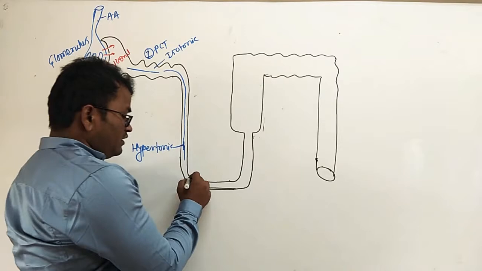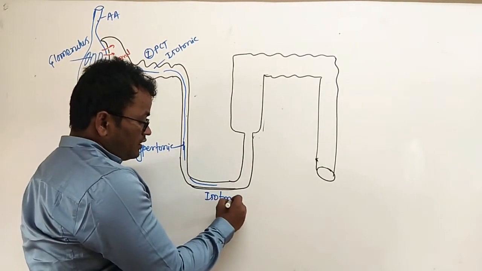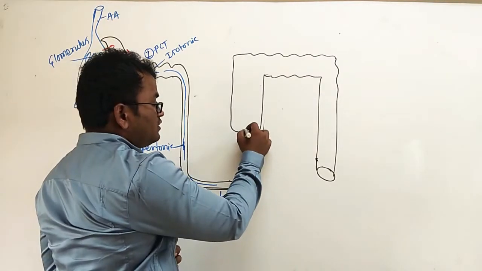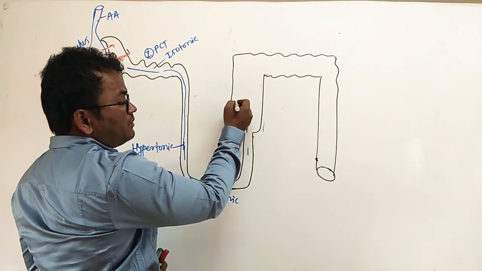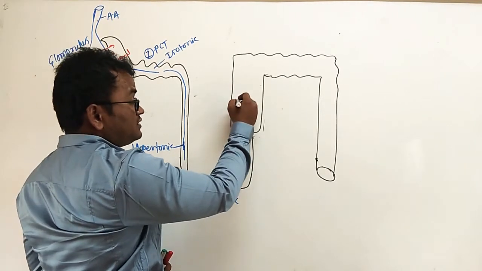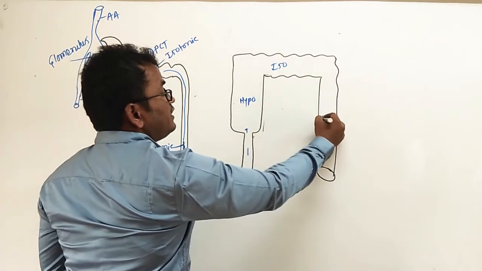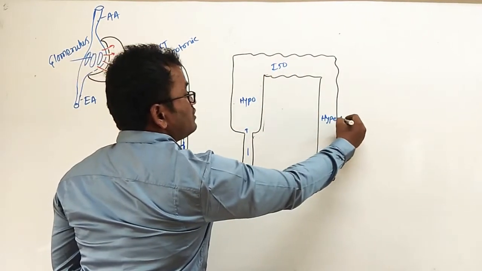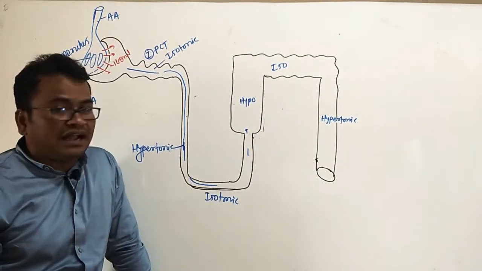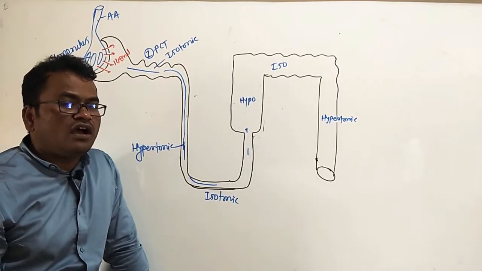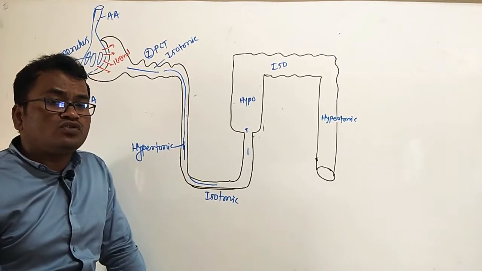Next, here the filtrate is isotonic. Next, this thick limb is permeable to salt and impermeable to water. Hence, here it is hypotonic. So these points you studied in the 12th class, where the filtrate is isotonic, hypertonic, hypotonic. The descending limb is impermeable to salts.